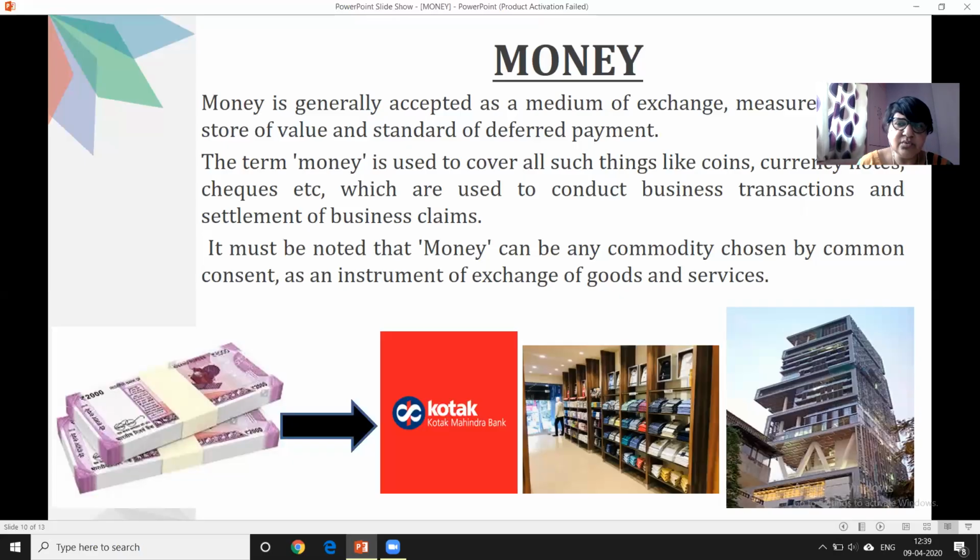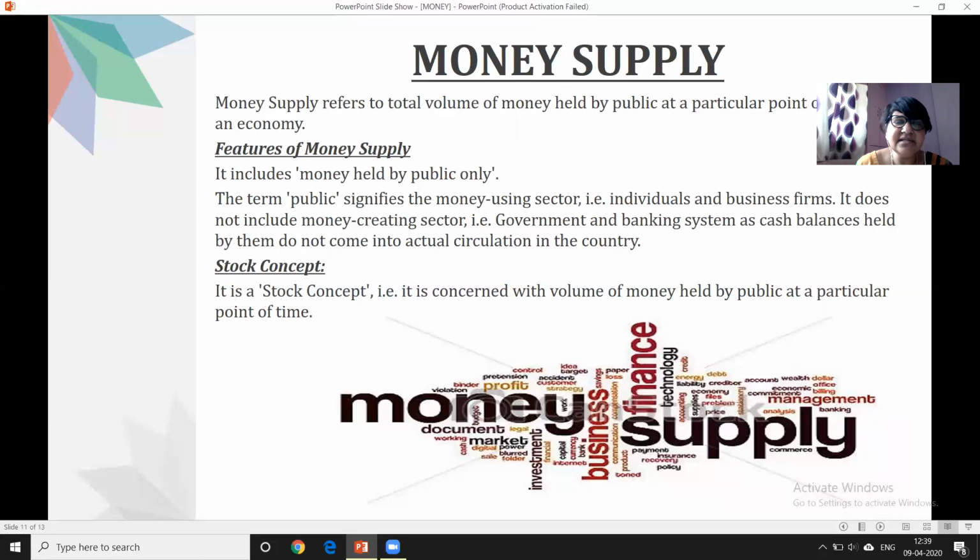So you might be knowing what is money now. Next topic which we are going to discuss is money supply. What is money supply? See, there is a lot of difference between money and money supply. There are two different concepts, two different definitions. One is money and another one is money supply. Don't confuse between these two.